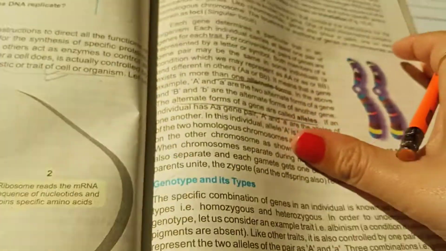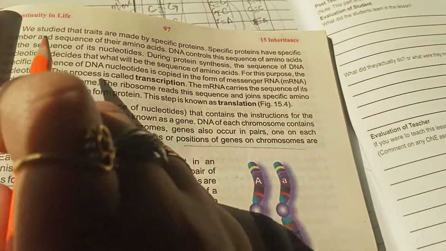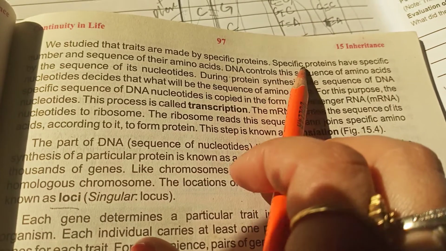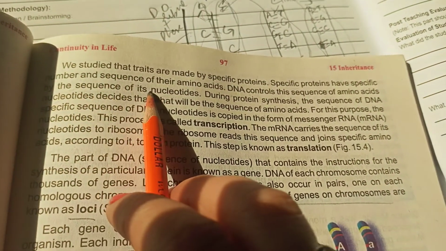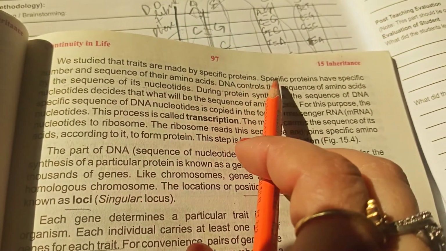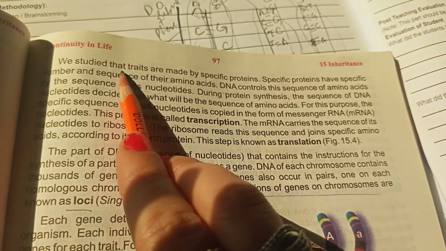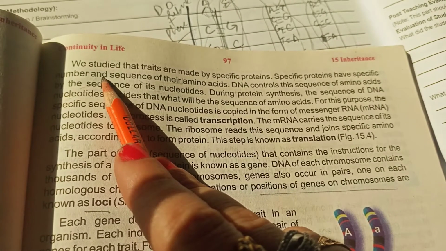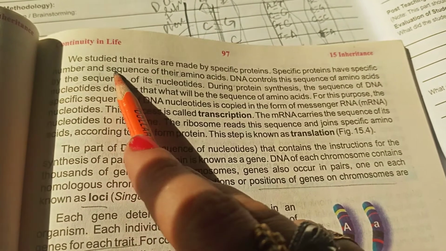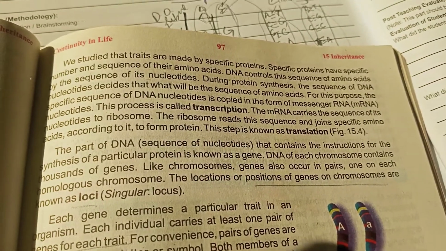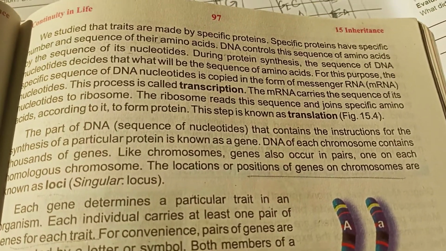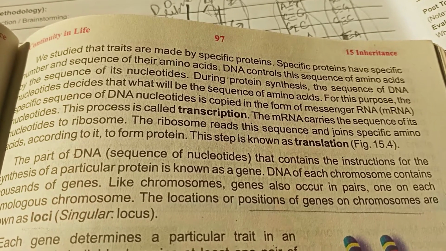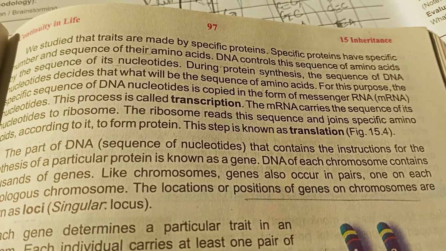So let me read this paragraph for you to explain more clearly. We stated that traits are made by a specific protein. Specific proteins have a specific number and sequence of amino acids. Beta, every protein has a specific sequence and number of amino acids. Let's suppose there are some proteins which contain 520 amino acids. Okay? There are some proteins which are made up of thousands of amino acids. So every protein has its own specific amino acids. DNA controls the sequence of amino acids by the sequence of its nucleotides.